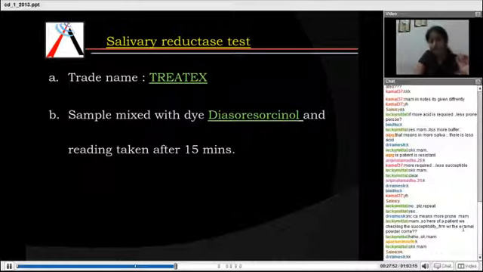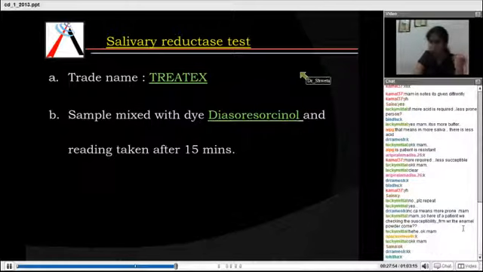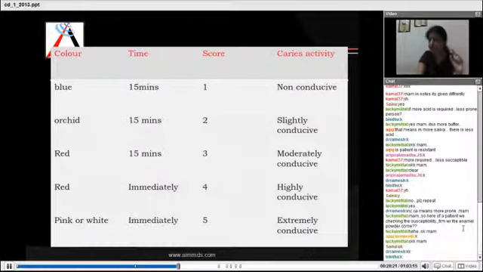Now, salivary reductase test. Okay, this is also a caries susceptibility test. Trade name is Treatex. You get a salivary reductase packet in Treatex named packet. It's a trade name. Here a diisosorcinol dye is taken. Okay, and this is put in the stimulated saliva taken from the patient. It is mixed in this dye, and the reading is taken after 15 minutes.